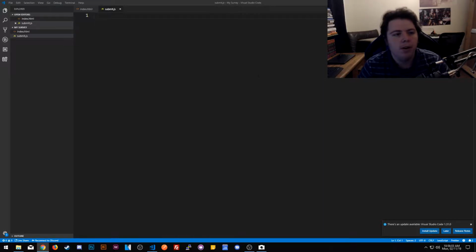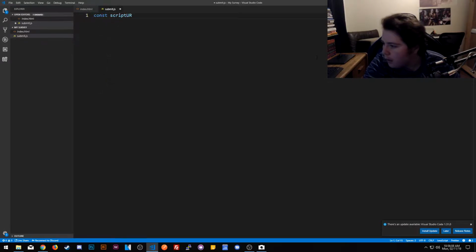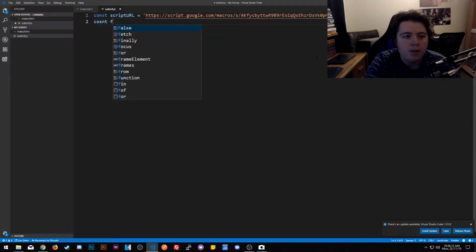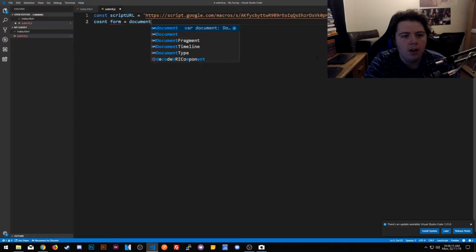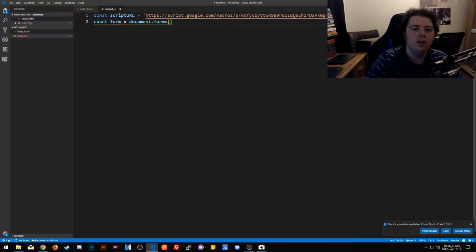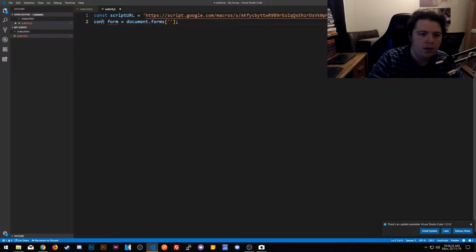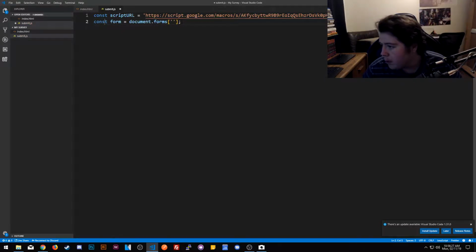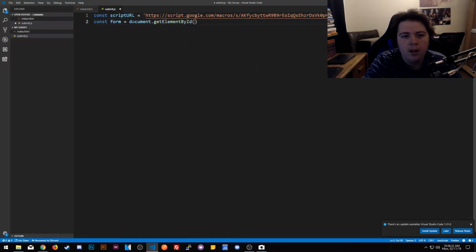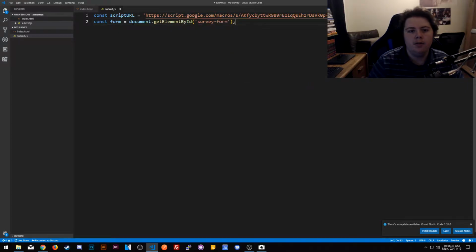So we got to get the script URL. So we're going to go ahead and do const scriptURL equals that. Then we'll go ahead and do const form equals document.forms. It looks like we're grabbing the form. I don't know what that is, so I'm just going to go ahead and do document.getElementById, and we're going to say survey-form, because I don't know what else.